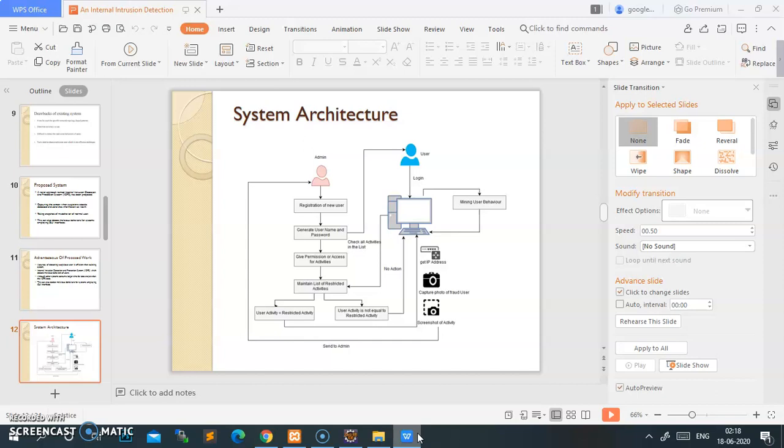So the user in that case will be caught red-handed because he or she is accessing confidential data, a security issue. This whole process is called mining user behavior, and we are building this internal intrusion detection system using data mining technology and forensic techniques.